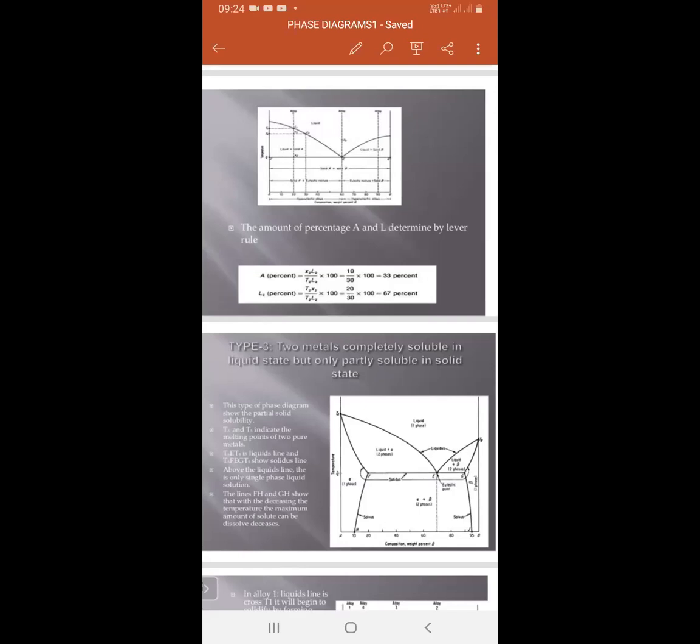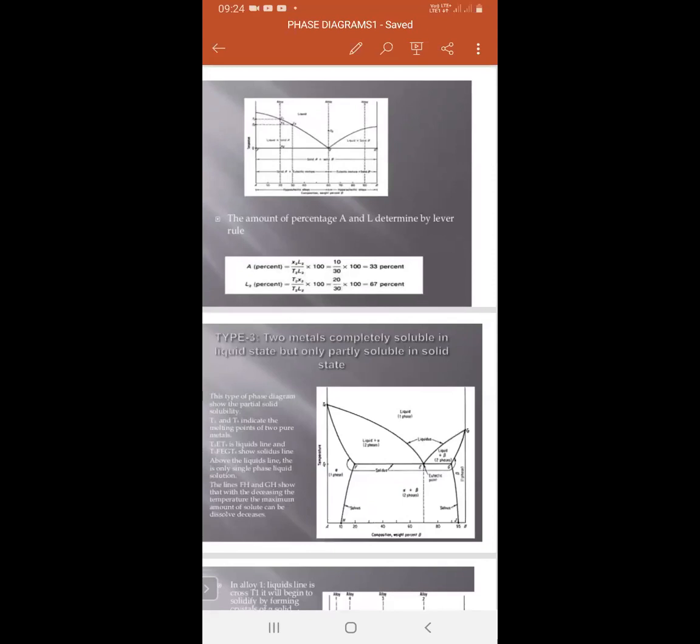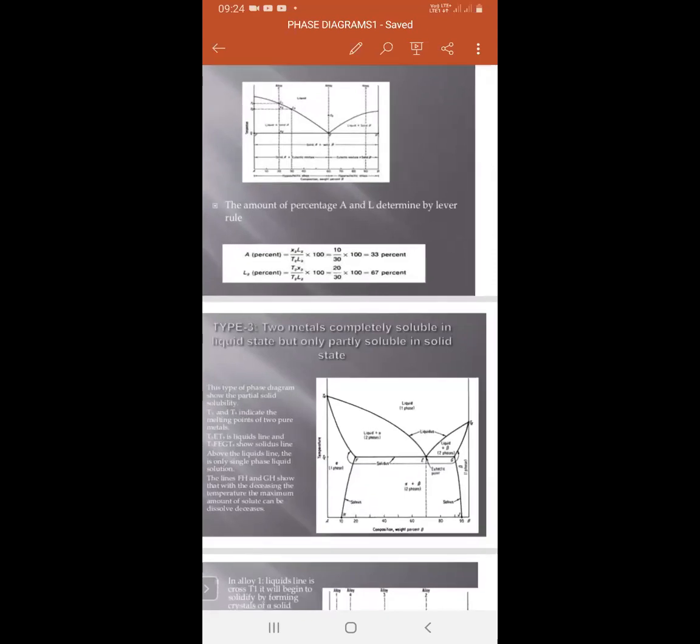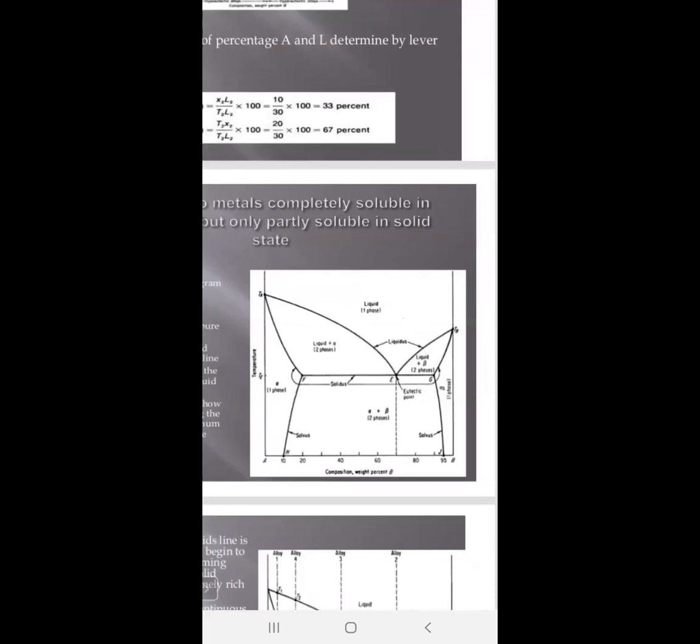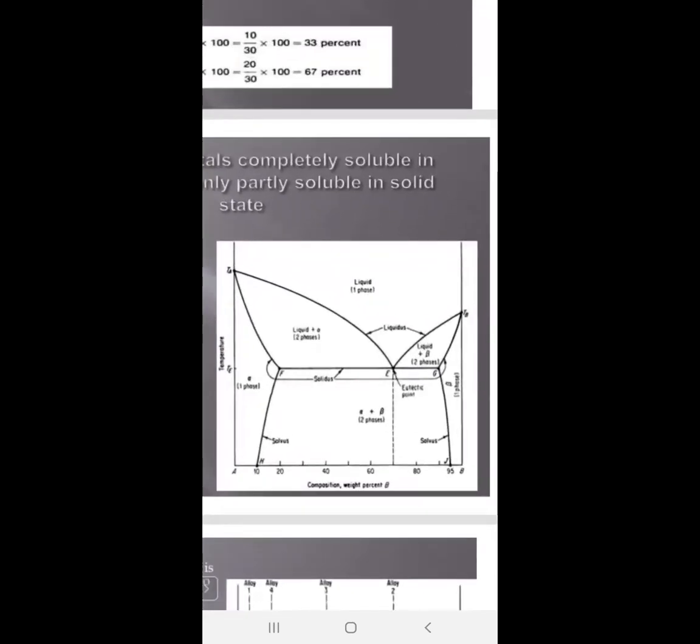Here terminal solid solutions are formed. That is the solid solution alpha, a single phase, and one more, beta, at the other end. Those are the terminal solid solutions, at the ends. Compared to the eutectic, the remaining diagram is the same, except for these two terminal solid solutions.